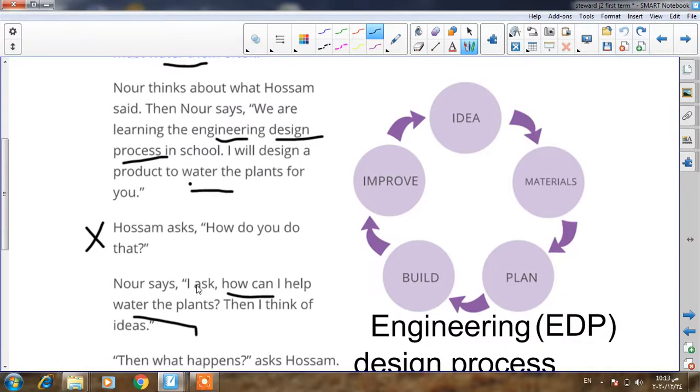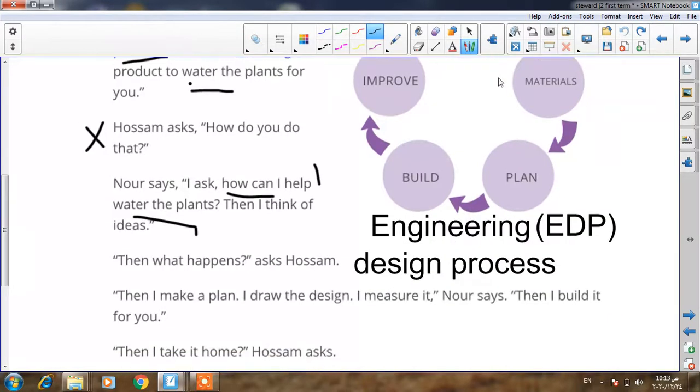This is number 1. Okay? And then she thinks of the ideas. You remember the ideas, the first step here in the engineering design process. Okay? Yes. And Hosam asked her, then what happens? What happens, Noor? What happened after thinking of the ideas?